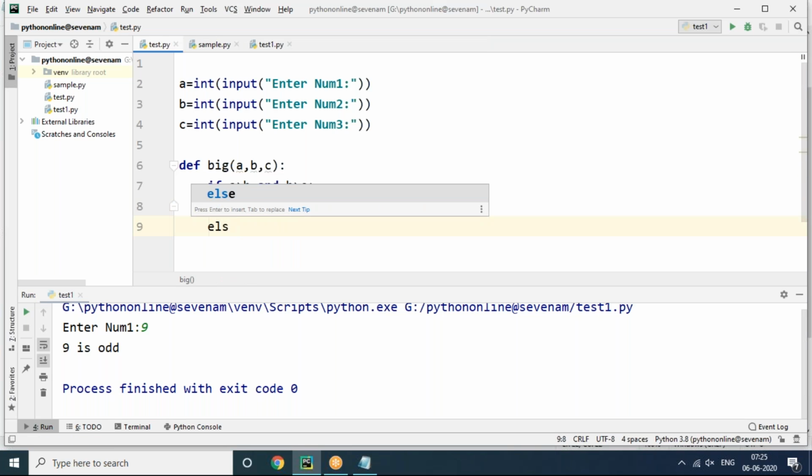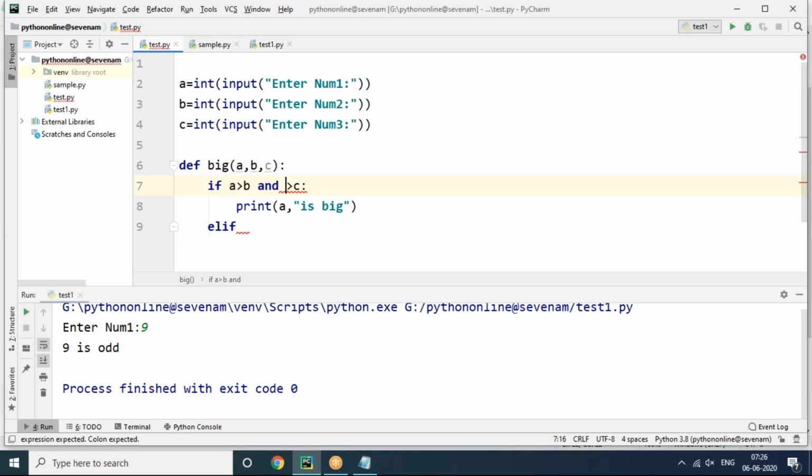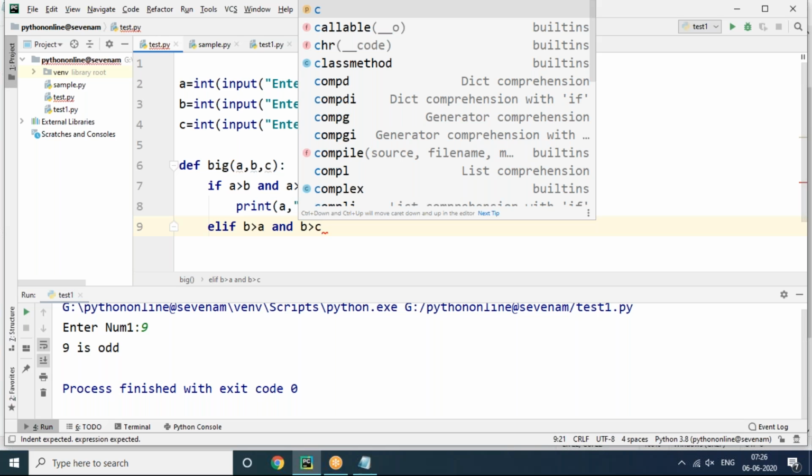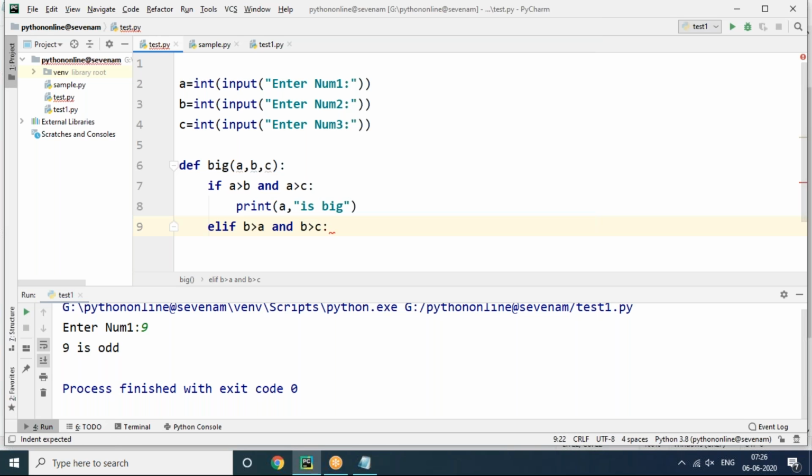Then what do we need to do? I have to use elif. So a greater than b and b greater than c. Sorry, a greater than b and a greater than c. That is when the a value is big: it is more than b and more than c. But when will b become big here? So elif b greater than a and b greater than c.